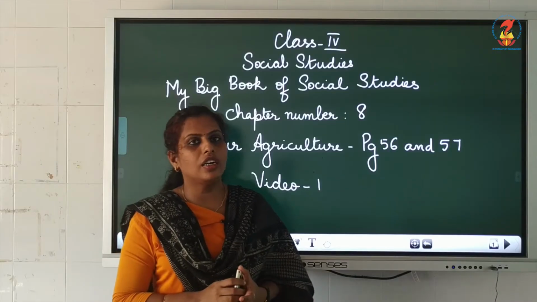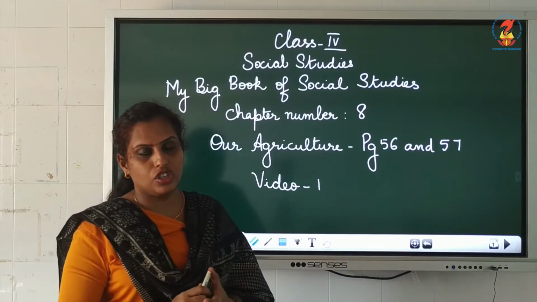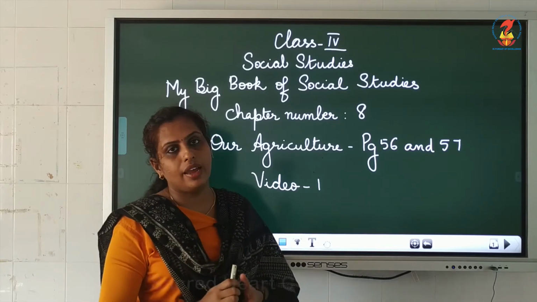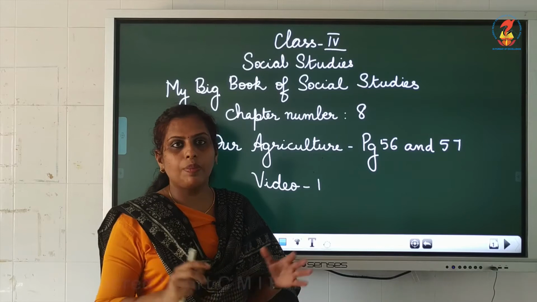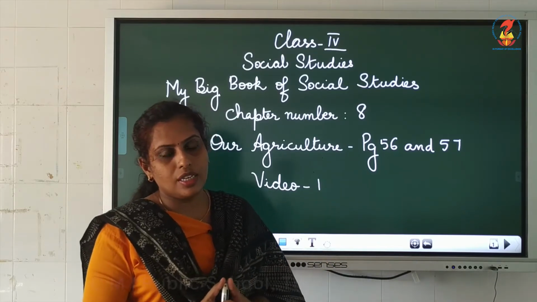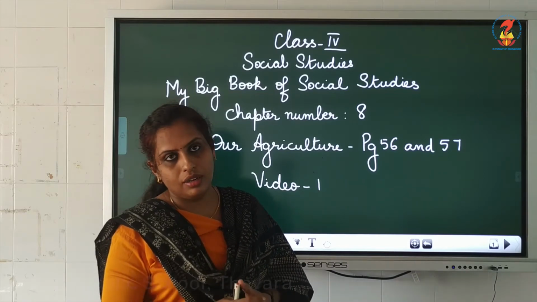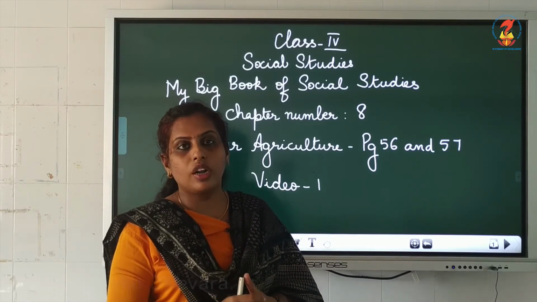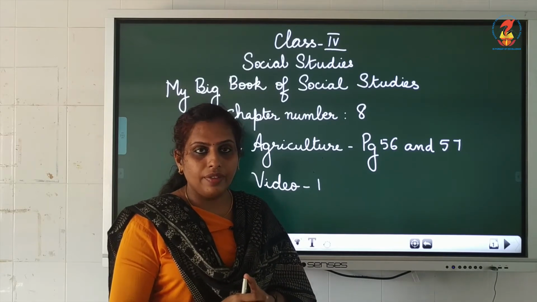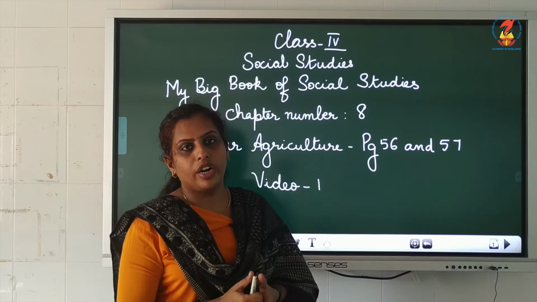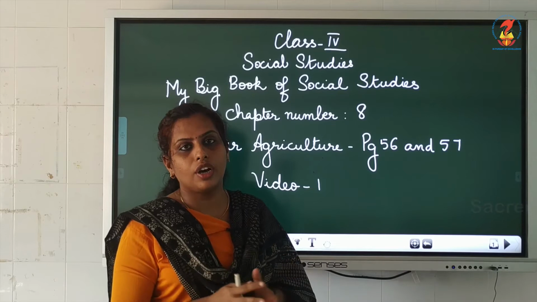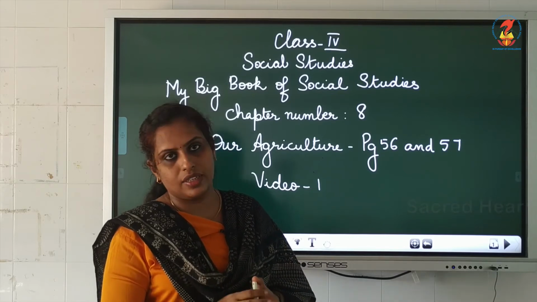Today we are going to start a new chapter, agriculture, and the pages we are going to cover today are page number 56 and 57. Let's see the points that are there in this chapter. The main important point is what do you mean by agriculture. Another important point is what are the different types of crops we have in our country. Then we have how agricultural production has increased since independence and different types of agricultural activities.